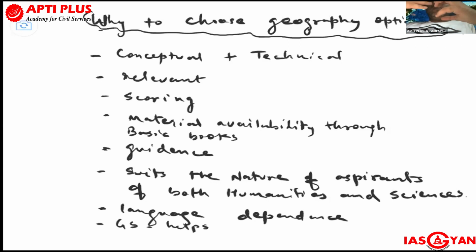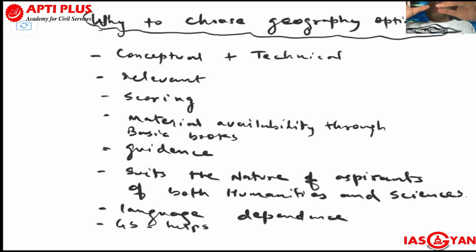Now, they want to choose those optionals where the GS gets prepared and the optional also gets prepared. So it's a twin advantage in the same time being utilized. That means whatever you are preparing for optional is utilized for general studies, and whatever you are preparing for general studies is used for optional.